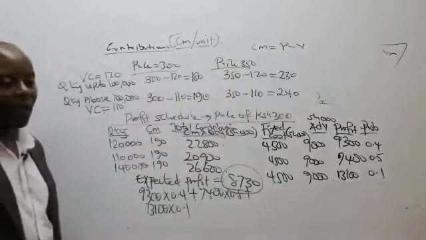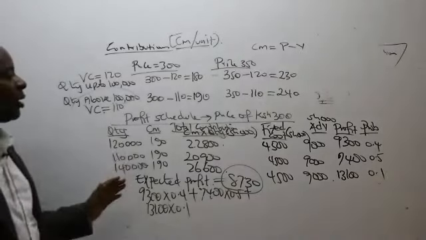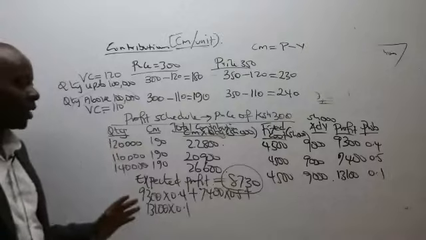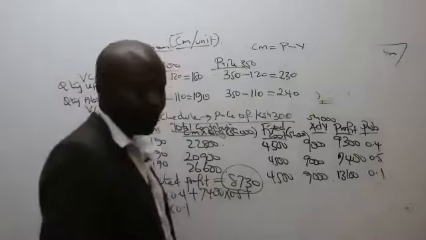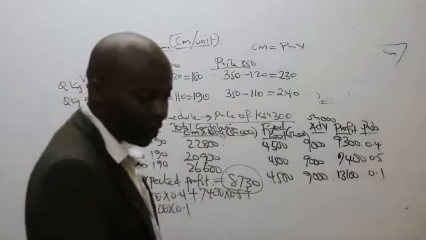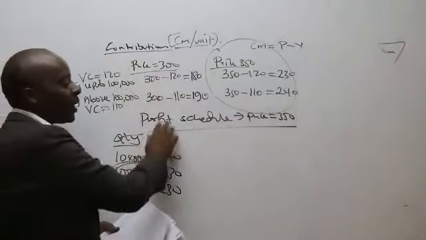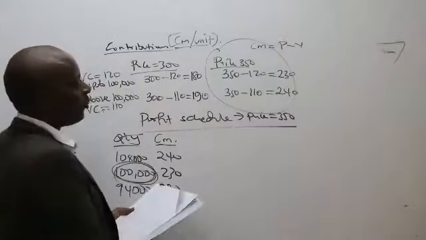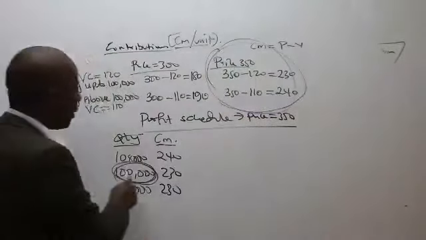Please give me the profit schedule for the price of Kenya shillings 350. We have done the profit schedule for a price of 300, now do the one for Kenya shillings 350. So we are doing a profit schedule for this particular price of 350, and for the price of 350, our contribution margins will be obtained from there.